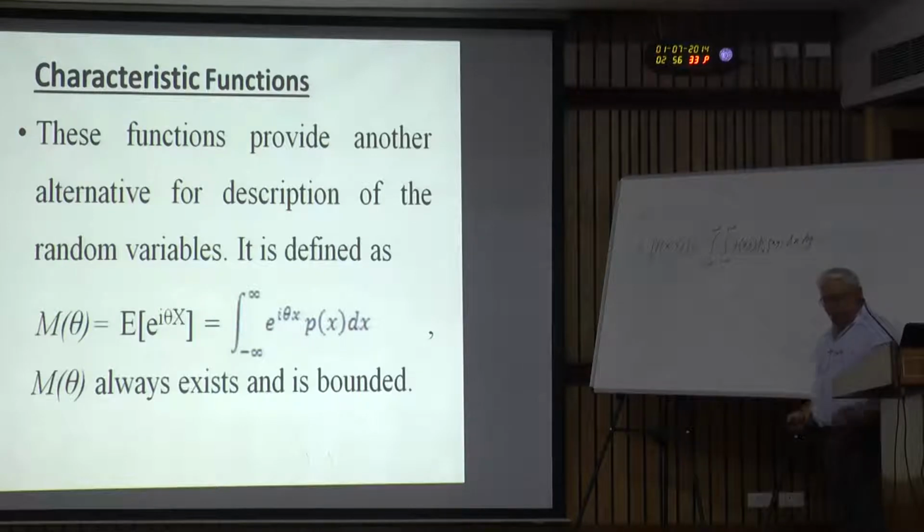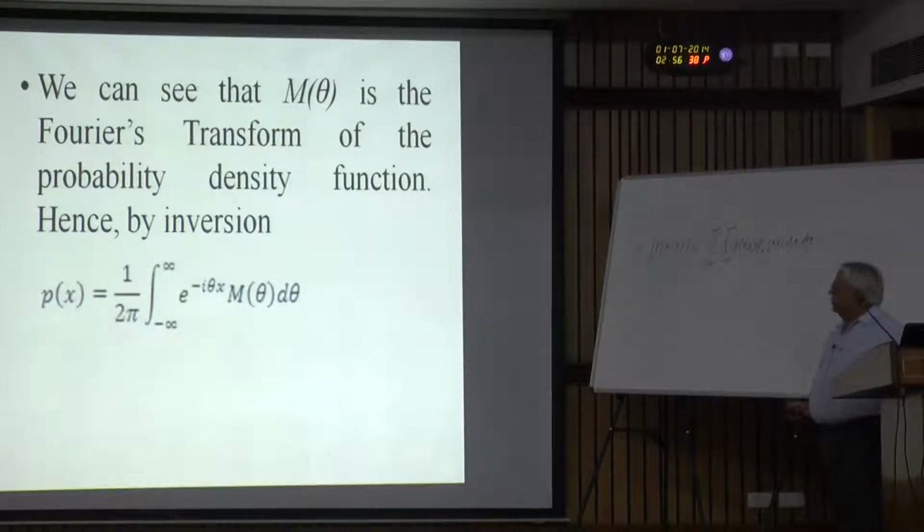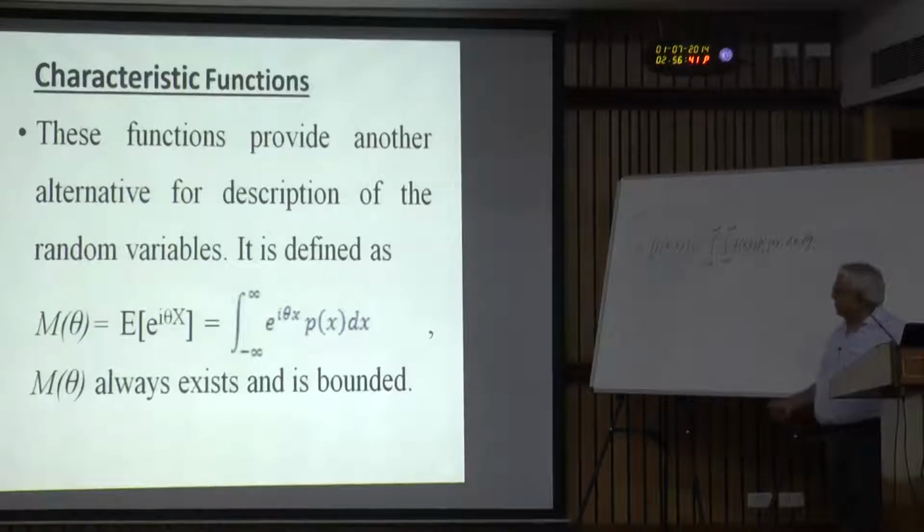And if you remember, this definition from mathematics is the Fourier transform of p(x). If you take the Fourier transform, we can define it like this. And whatever be the form of p(x), this characteristic function always exists. It is always bounded. It will never be unbounded.